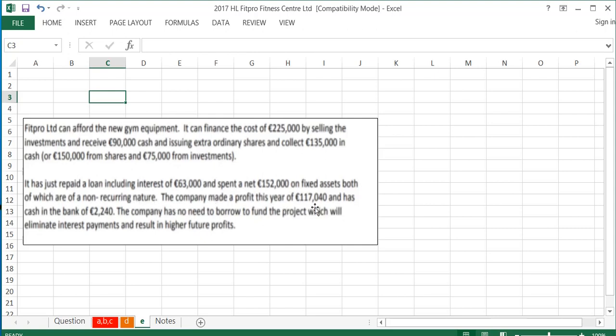The company made a profit this year of 117,040 and has cash in the bank of 2,240. So the company has no need to borrow to fund the project, which will eliminate interest payments and result in higher future profits. So the company should be well able to install the new gym equipment of 225,000 if they decide to.